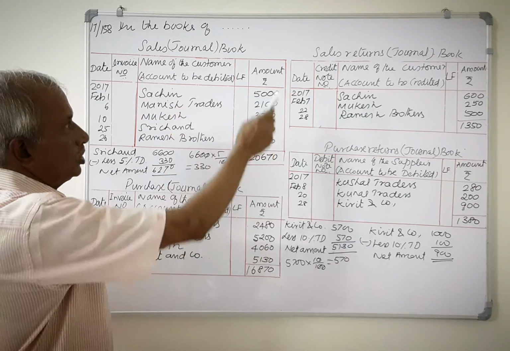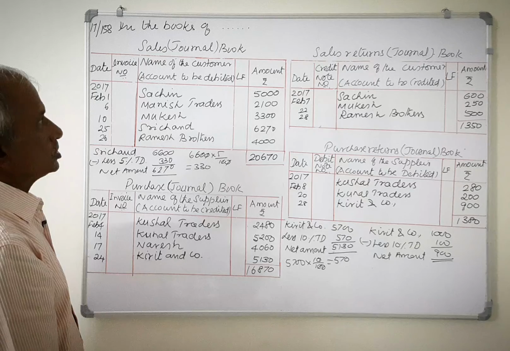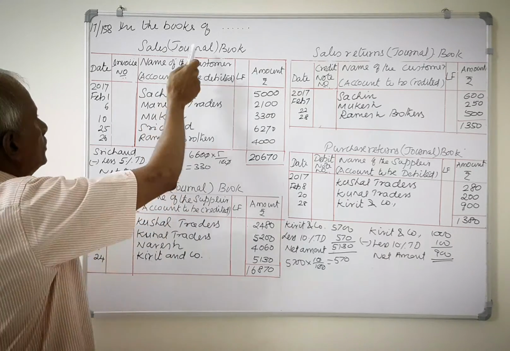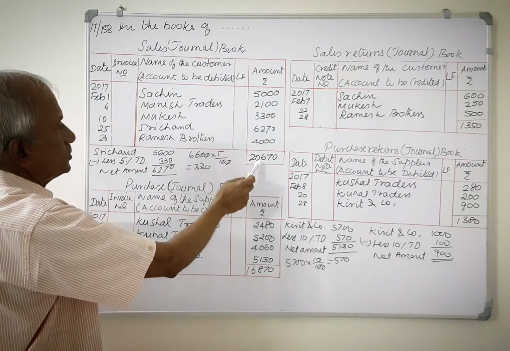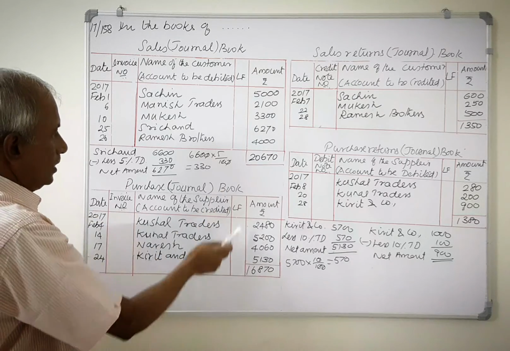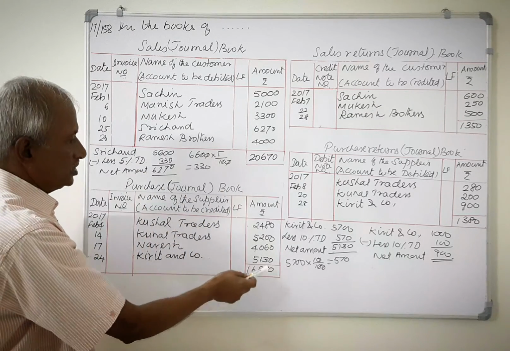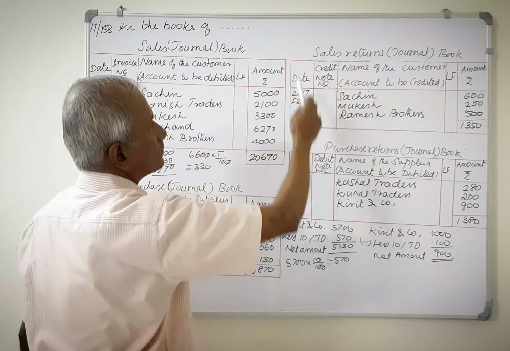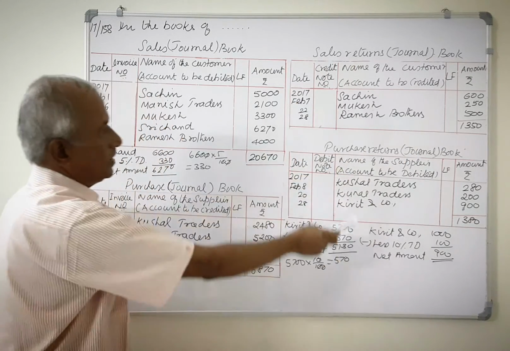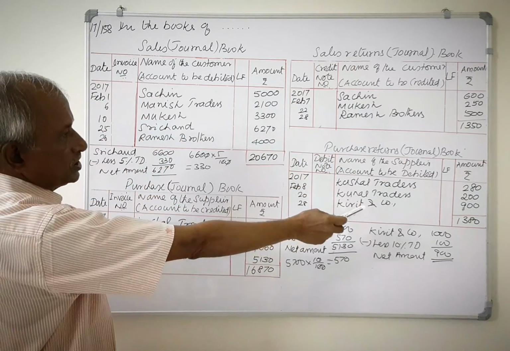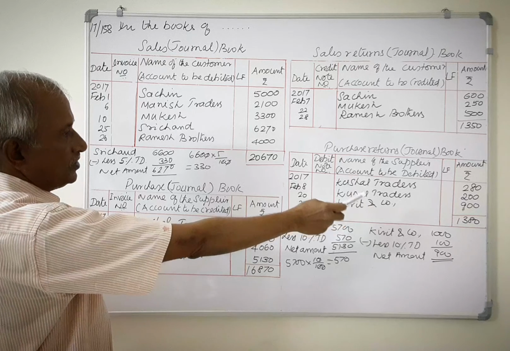Now let us find out the totals of all the 4 special journals. The total of sales book is 20,670. Total of the purchase book is 16,870. Total of sales returns book is 1,350, and total of purchase returns book is 1,380.